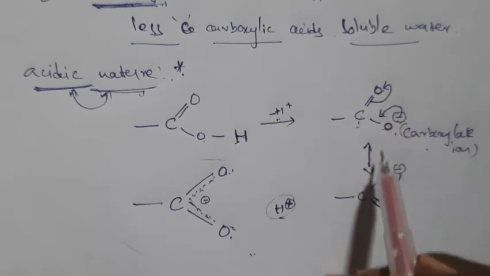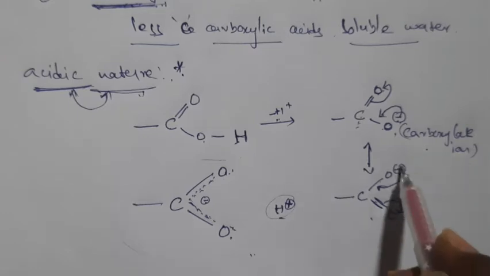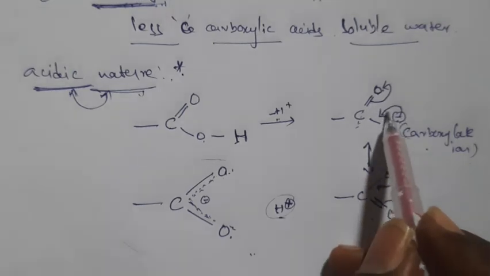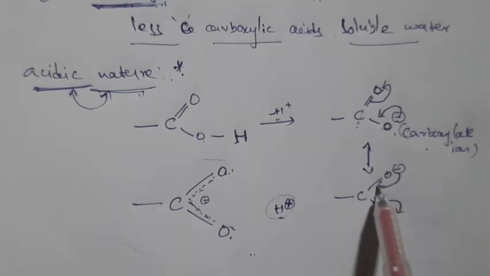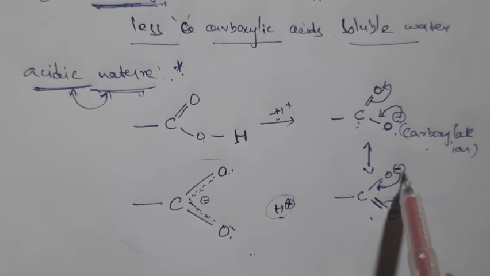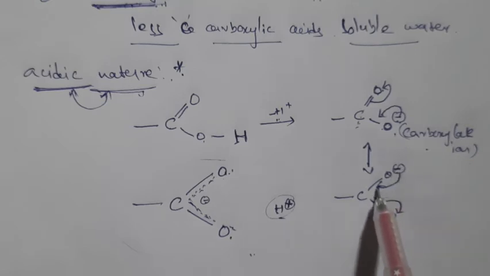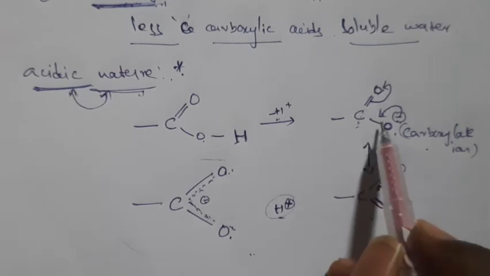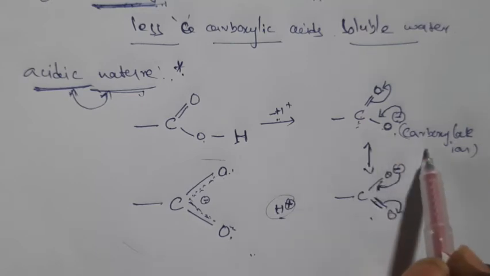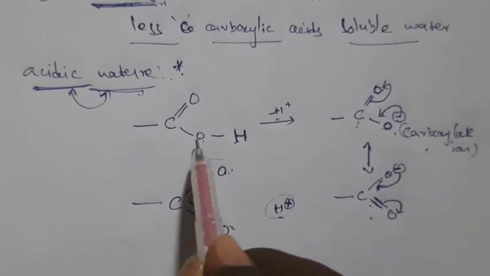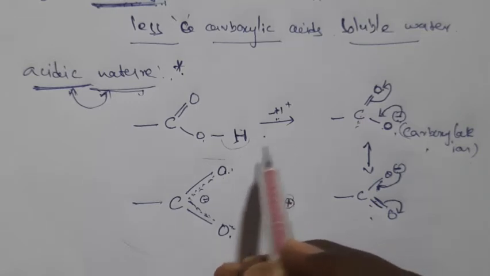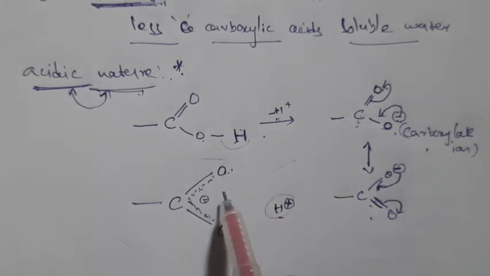So if it goes like this, this structure will arise. The pi bond moves to this side, which means this oxygen gets the negative charge, and the negative charge of the other oxygen converts into a pi bond. At the same time, if the negative charge is overloaded on this oxygen, it again donates towards this carbon. So these resonance structures happen simultaneously. That means the carboxylate ion is stable. To get this stability, the carboxylic group releases H plus ion somewhat easily. But when you compare with inorganic acids, these have less acidic nature, right?